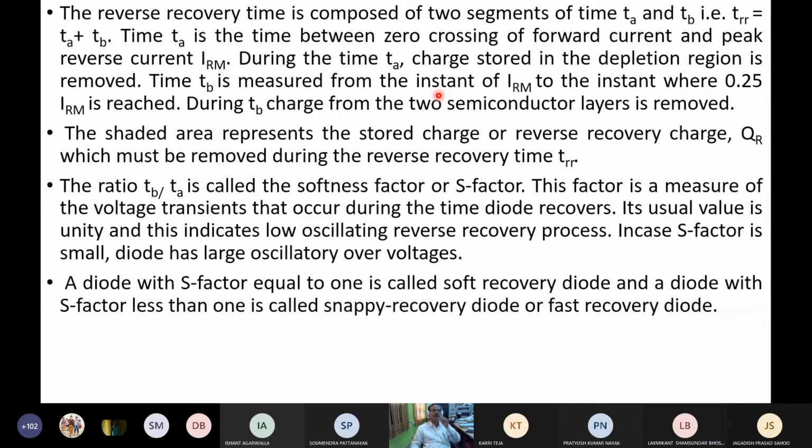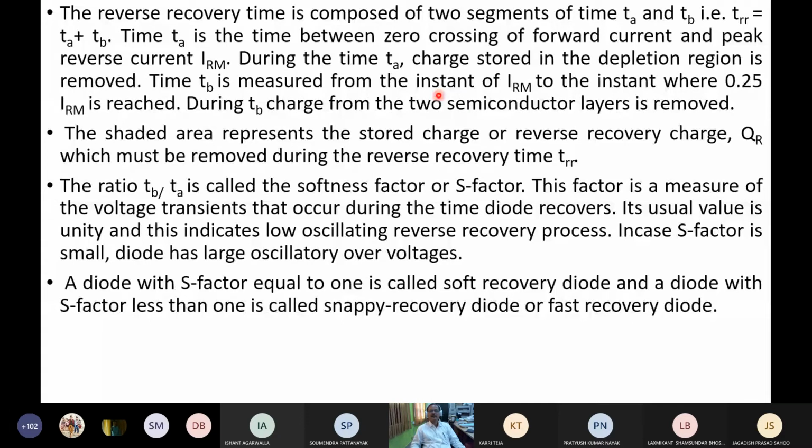So the shaded area represents the charge. Okay, keyword: the ratio TB by TA is called the softness factor or S factor. This factor is a measure of the voltage transient that occurs during the time the diode recovers.